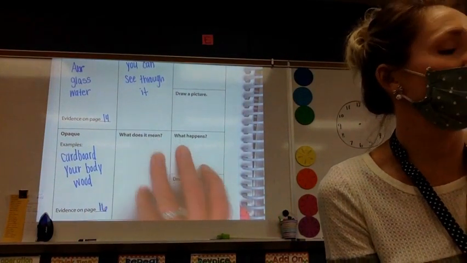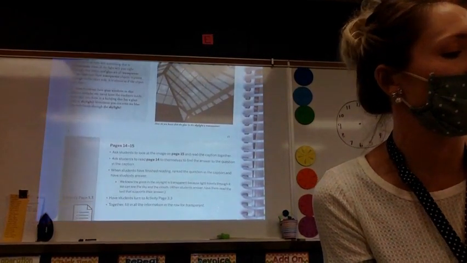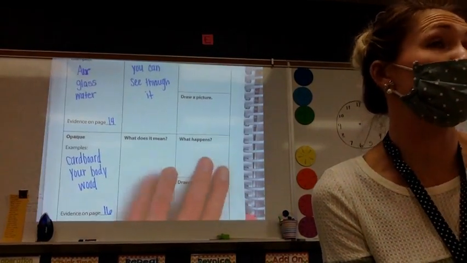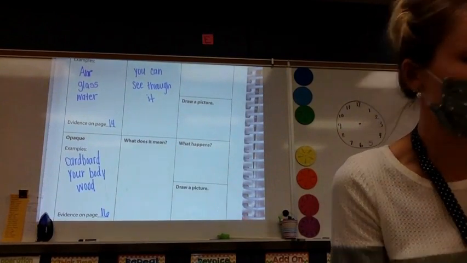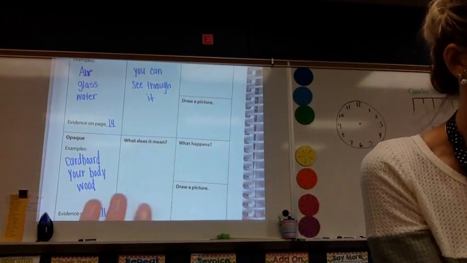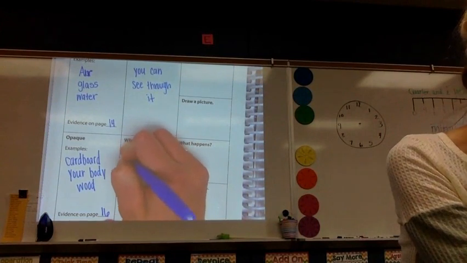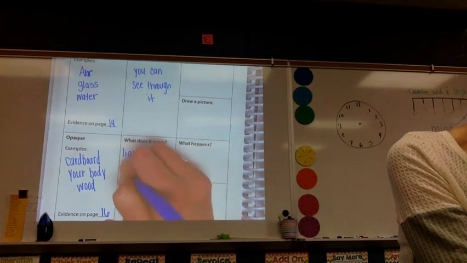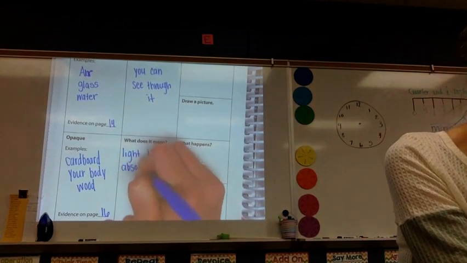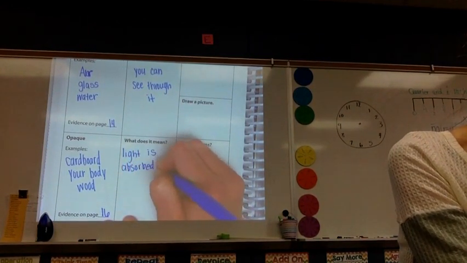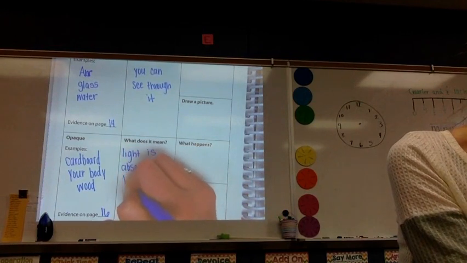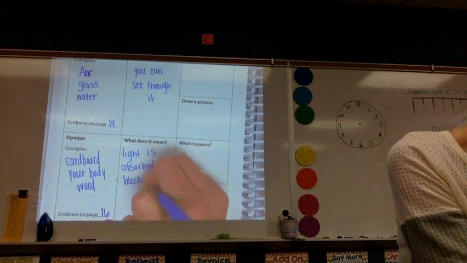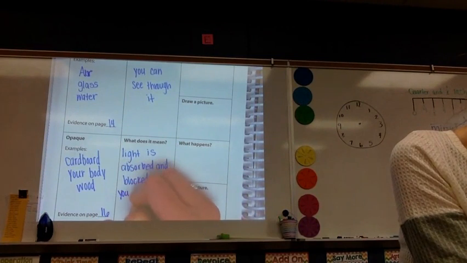Haley. You cannot see through it. Now, even more important than that, if it is opaque, light is absorbed and blocked. And that's what we need to remember, that if it is opaque, light is absorbed and blocked. You can't see through.